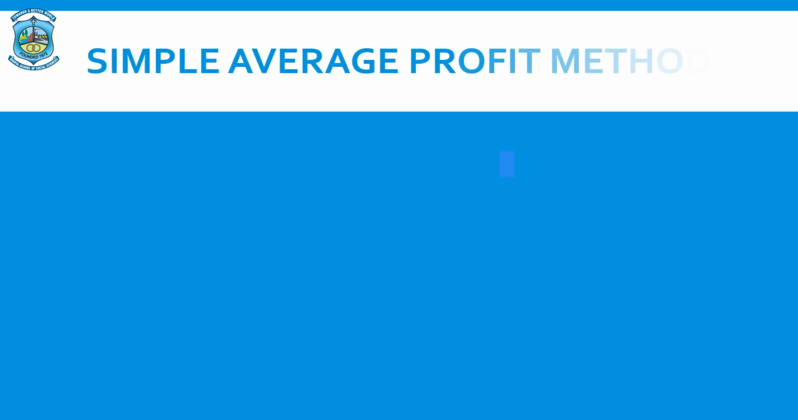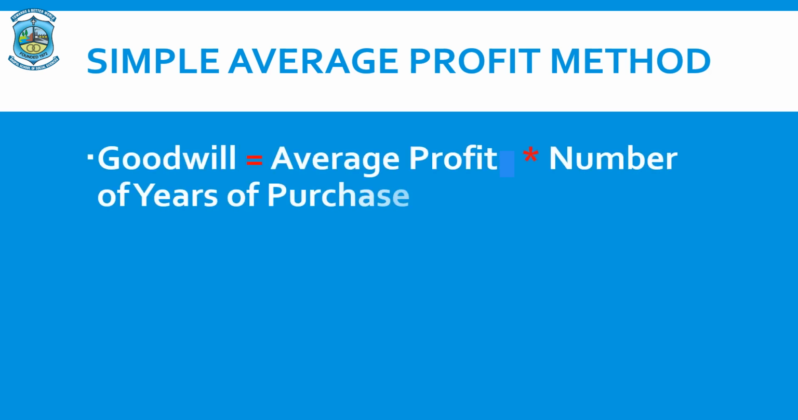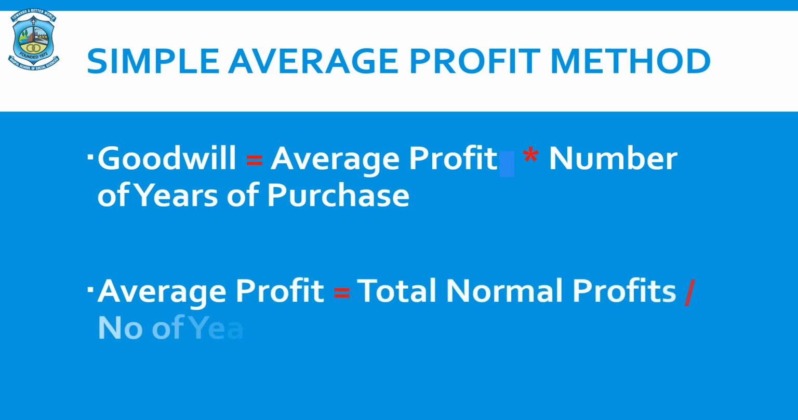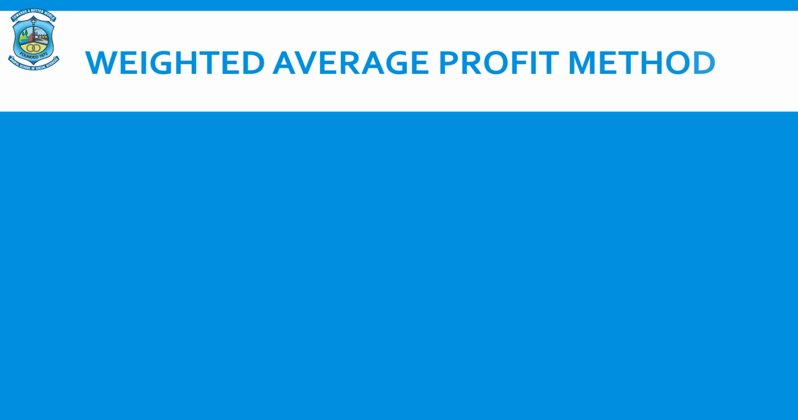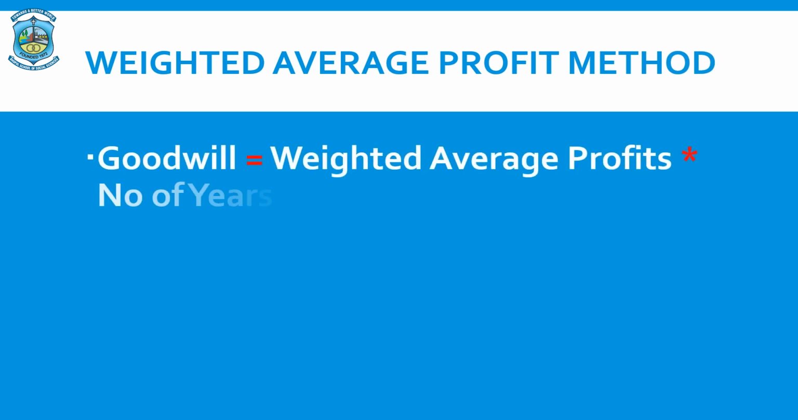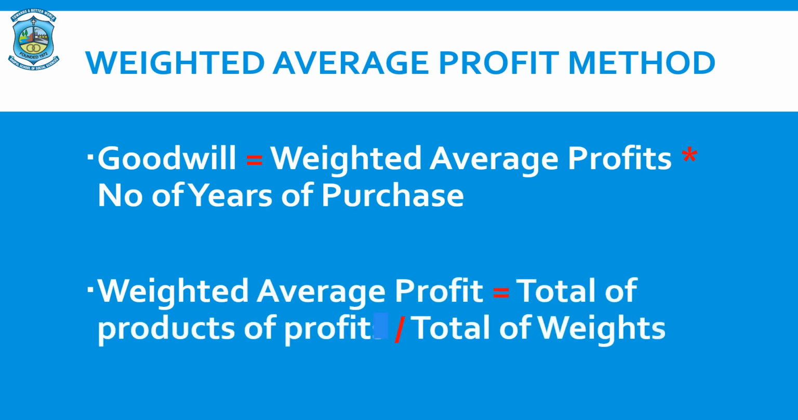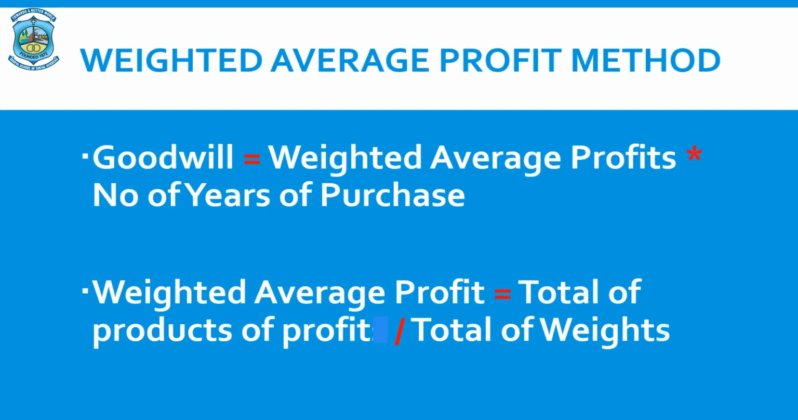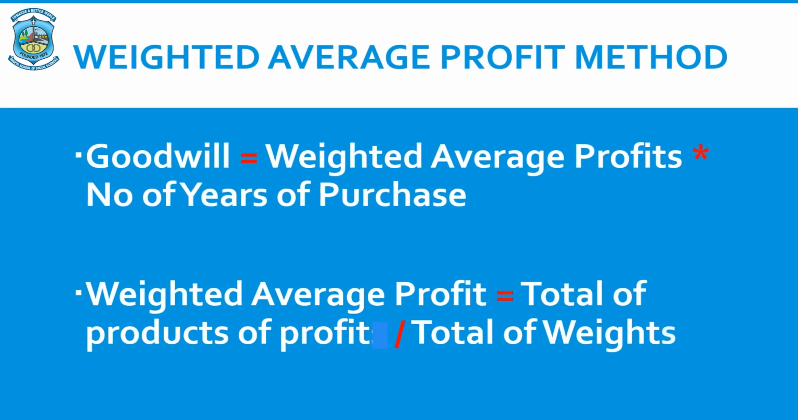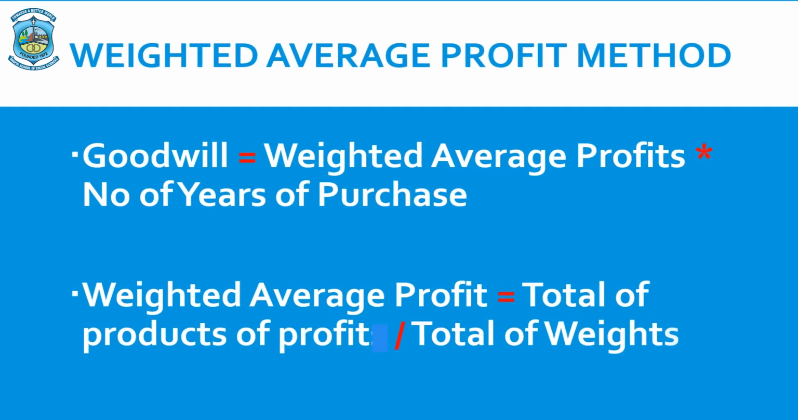First one is simple average profit method, where goodwill is equal to average profit into number of years of purchase, where average profit is total normal profits divided by number of years. Next one is weighted average profit method, where goodwill is weighted average profits into number of years of purchase, where weighted average profit is total of products of profit divided by total of weights. The weight is given according to the trend, the previous year is always given the highest weight.